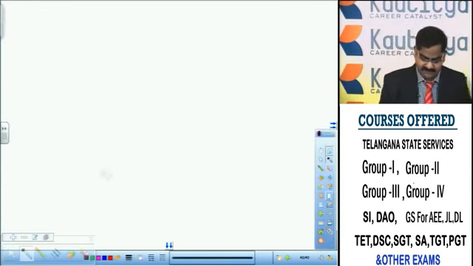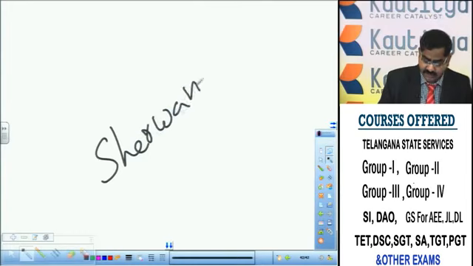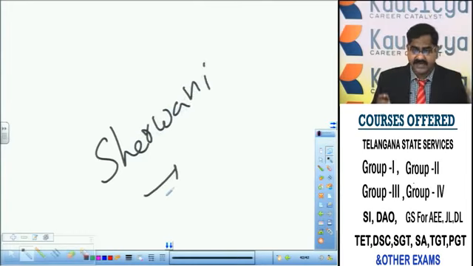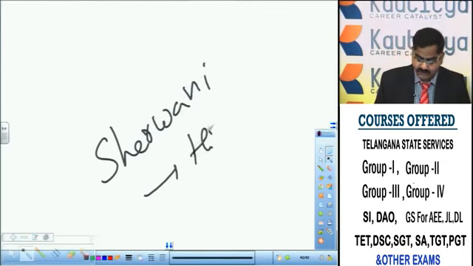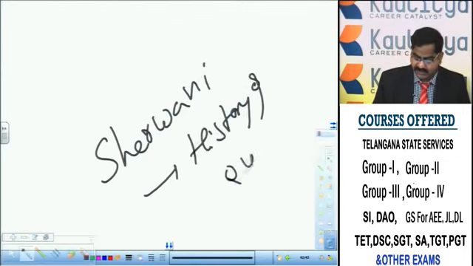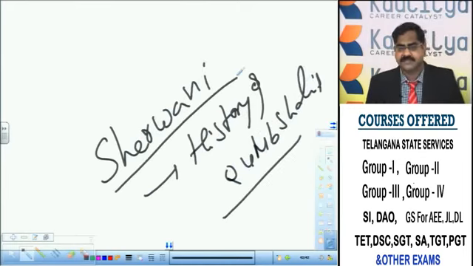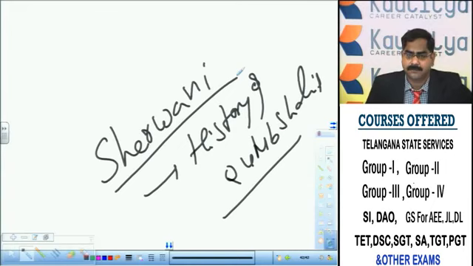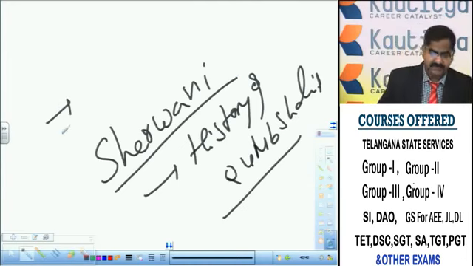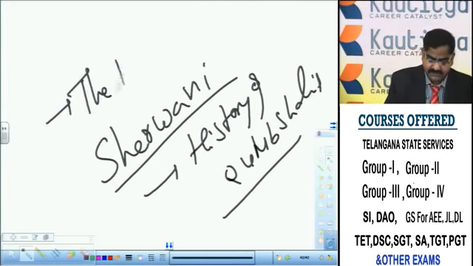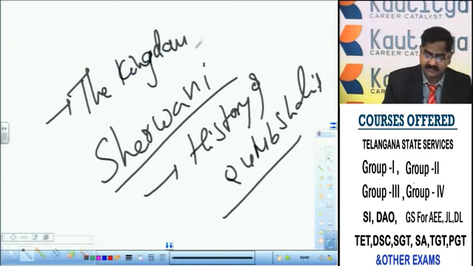According to Sherwani, a famous poet and authoritative scholar on the history of the Qutub Shahi kingdom, who wrote a great classic, History of Qutub Shahis, the kingdom was at its heights during the time of Ibrahim Quli Qutub Shah. That is the remark made by Sherwani through his popular work. The kingdom was at its heights in all fields.